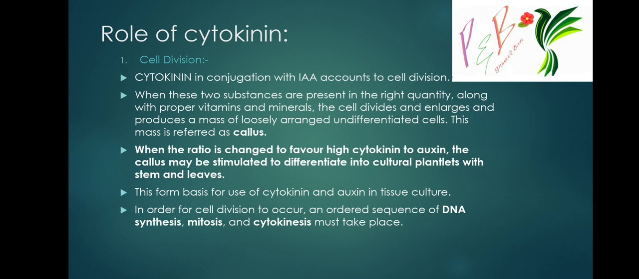In order for cell division to occur, an ordered sequence of DNA synthesis, mitosis, and cytokinesis must take place. If a cell wants to divide, it must first synthesize DNA, then undergo mitosis, and then cytokinesis must occur.